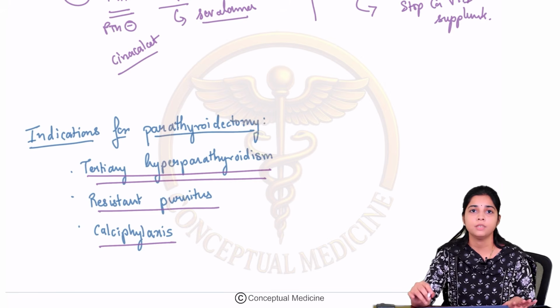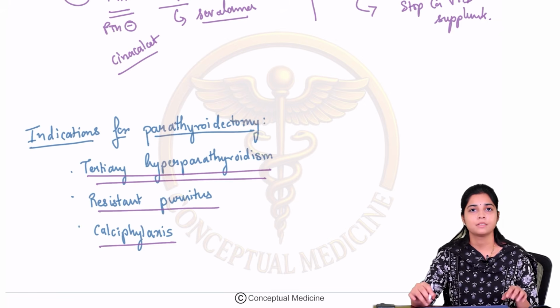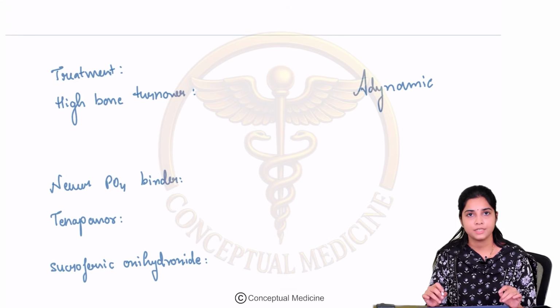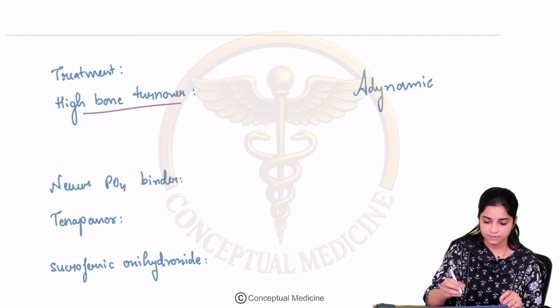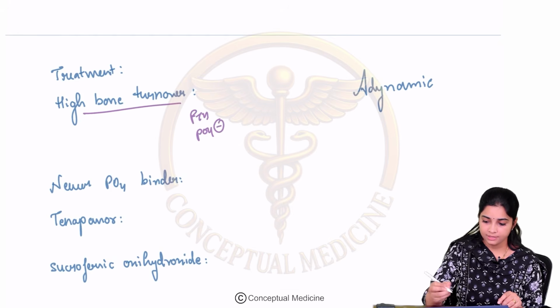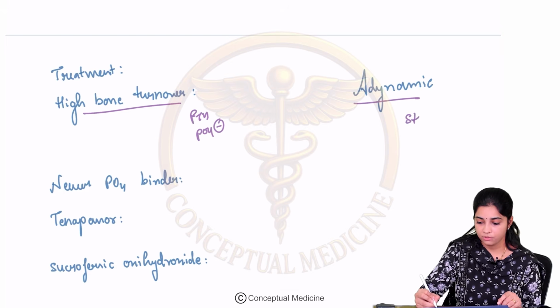We have learned about anemia of CKD. We have learnt about CKD MBD. We have learnt about the mechanism of high bone turnover and low bone turnover diseases. Fine? So, this is again reiterating your treatment for high bone turnover disease. You mainly give PTH inhibitors or phosphate binders. In adynamic bone disease, you stop your calcium and vitamin D.